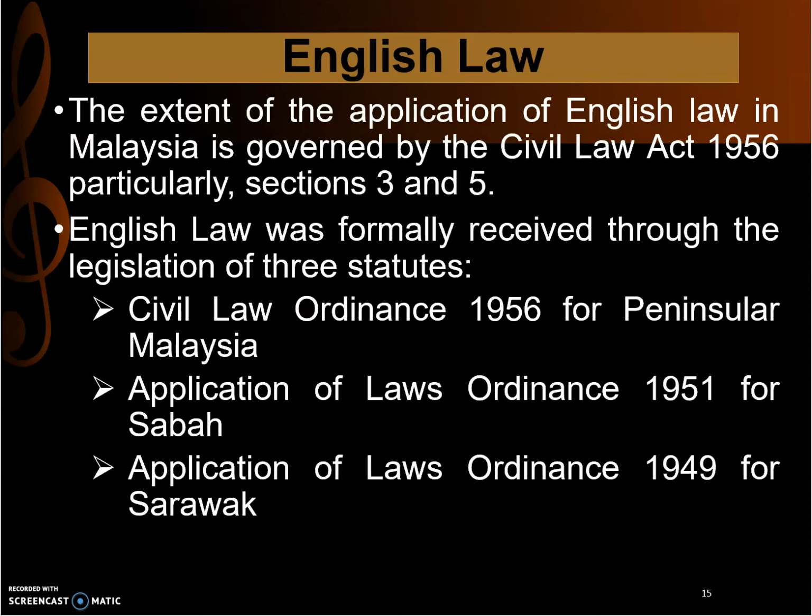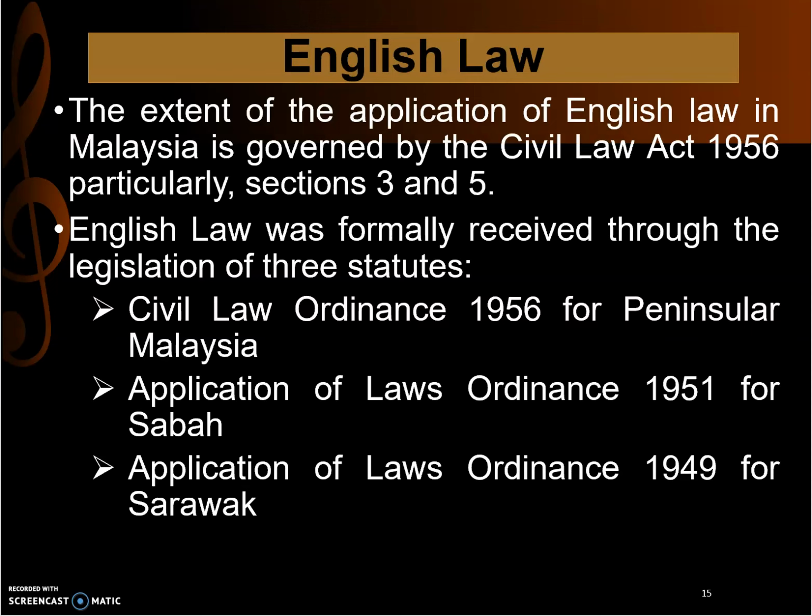English law was formally received through legislation of three statutes. The first was the Civil Law Ordinance 1956 for Peninsular Malaysia, the Application of Laws Ordinance 1951 for Sabah, and the Application of Law Ordinance 1949 for Sarawak.